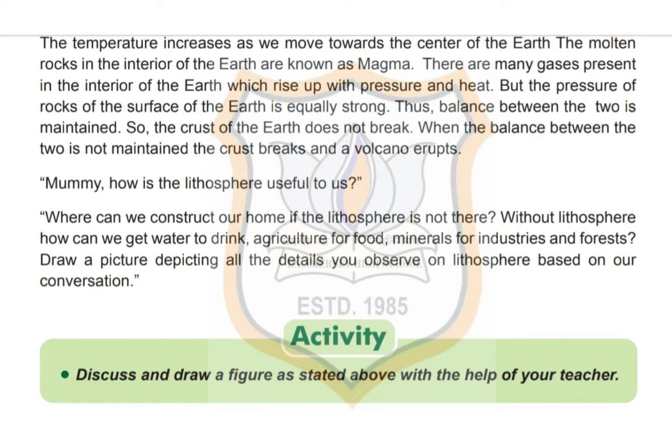A few of them are: it provides a base for the living organisms, provides land for construction of houses, provides land for agriculture, industries and trade and commerce, provides water resources, provides minerals and forest resources, and allows humans to develop their culture and heritage. Thus, life is not possible on earth without the existence of lithosphere.